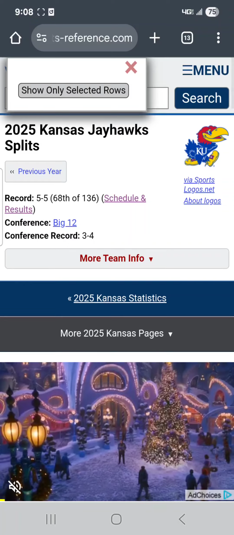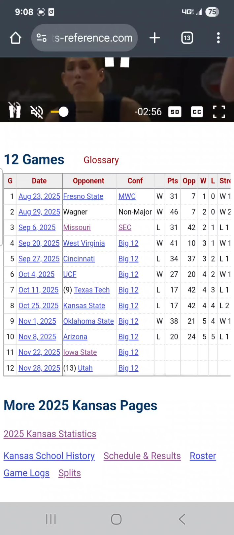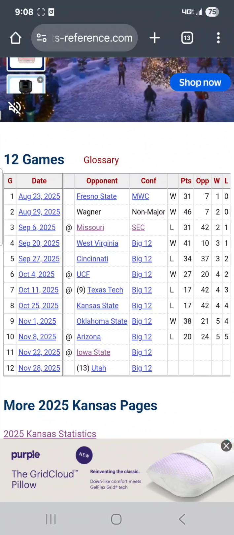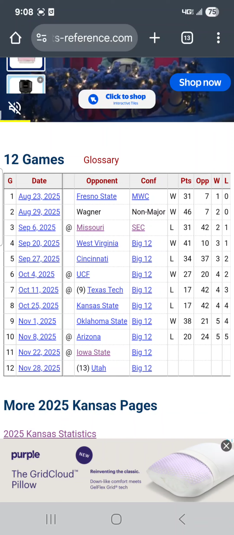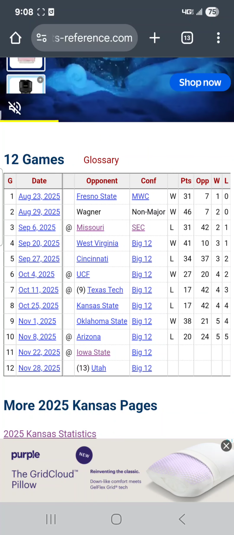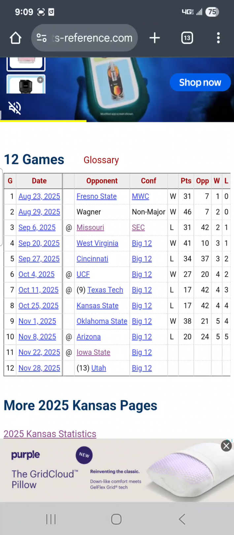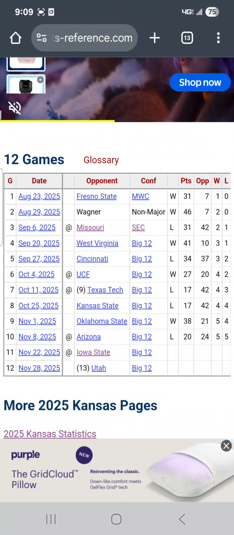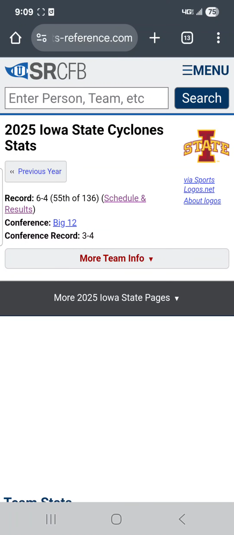Okay, let's take a look at Iowa State. So we look at what they're doing here. They're 1 and 3 in their last 4 games against pretty decent competition, but getting crushed by exact scores against Texas Tech and Kansas State. Exact score 17 to 42, and then they beat Oklahoma State, and then they lose to Arizona last week. So they're having a rough go of it, beating UCF and Oklahoma State in their last 2 wins, and then they beat up on West Virginia. So not really looking good there.